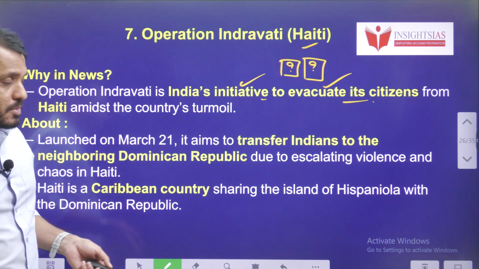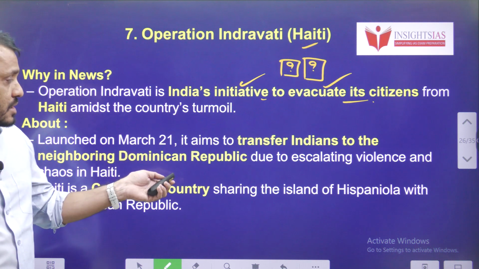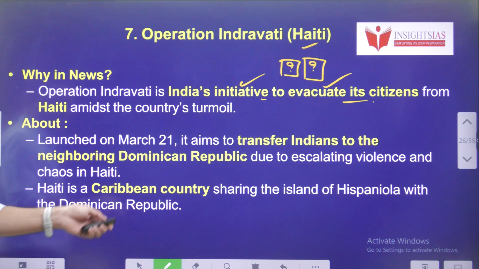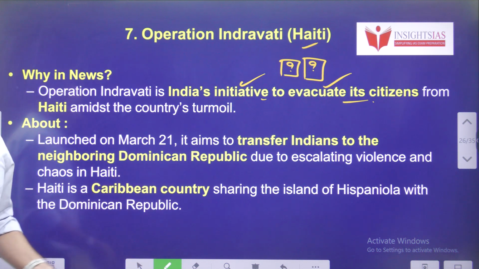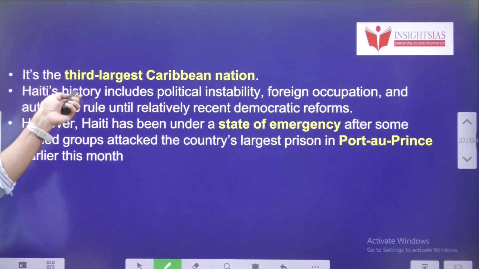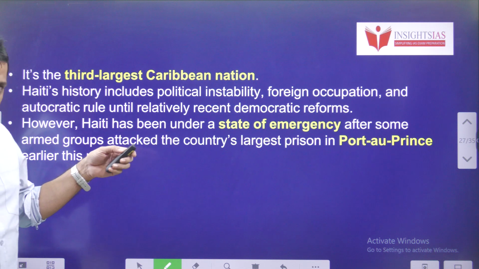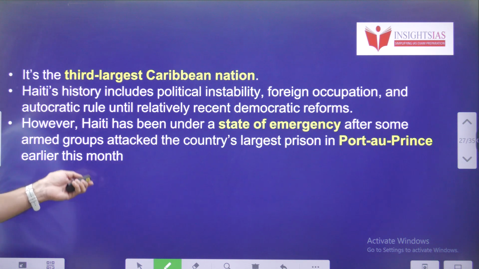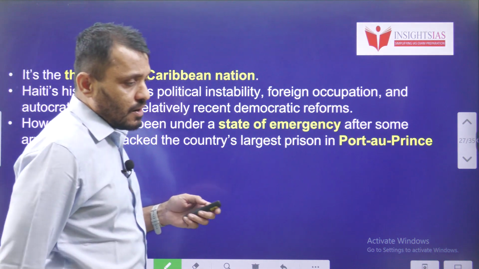This operation was launched in March. It aims to repatriate Indians to the neighboring Dominican Republic and from the Dominican Republic to India. Now Haiti is a Caribbean country and it shares the island of Hispaniola with the Dominican Republic. This country is facing a state of emergency. Mainly a group of people with arms attacked the country's largest prison in Port-au-Prince earlier this month. From there onwards, the country is witnessing a sort of violence.